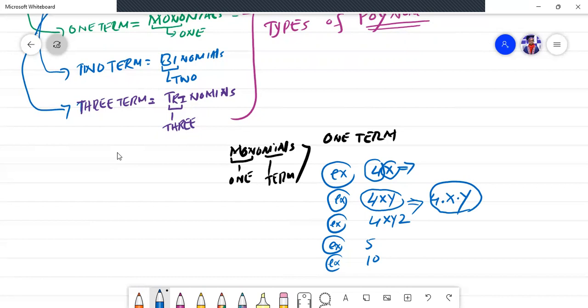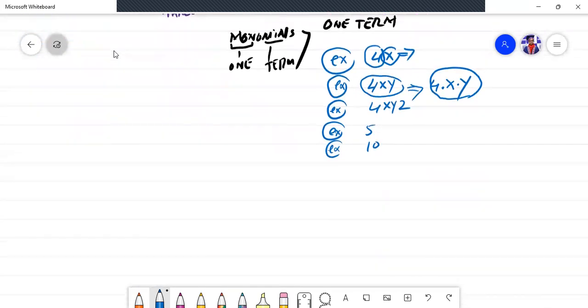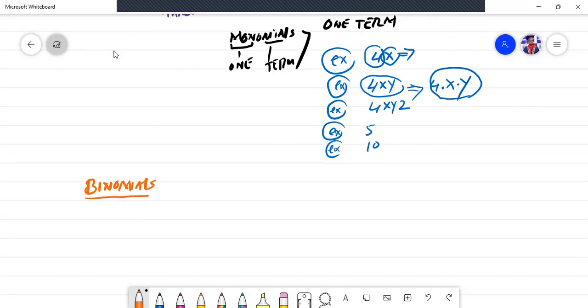So let me give you another example of two terms. Let's pick the example of two terms. Change the color here. Binomials. Binomials means, if I write the example here as 4x square plus 4x.